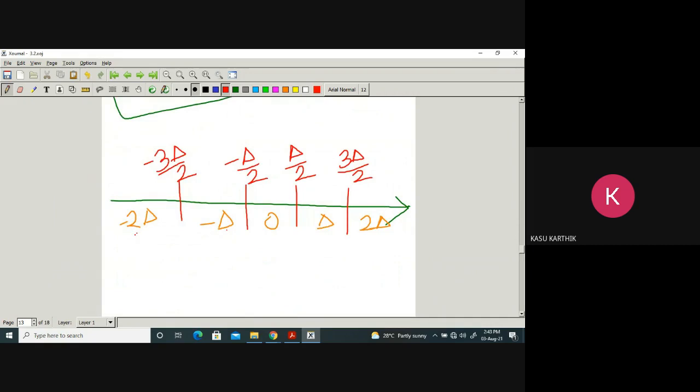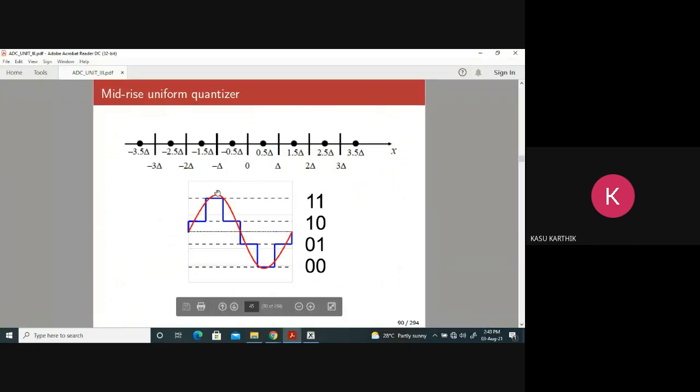Here, these are boundaries. And these are quantization levels. How many are there? Minus 3 delta by 2, minus delta by 2, delta by 2, 3 delta by 2. Here I want to make things generalize. Here also I have done same thing.